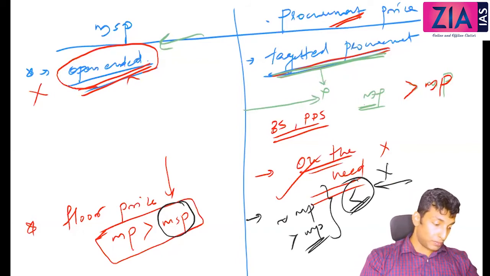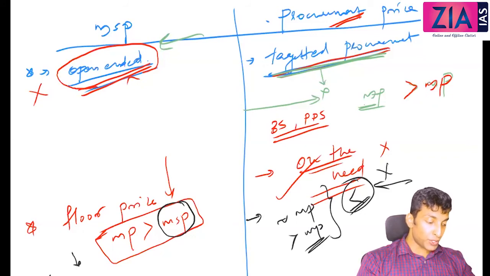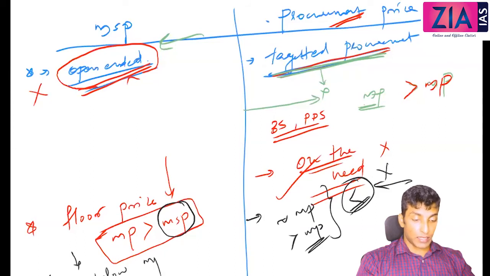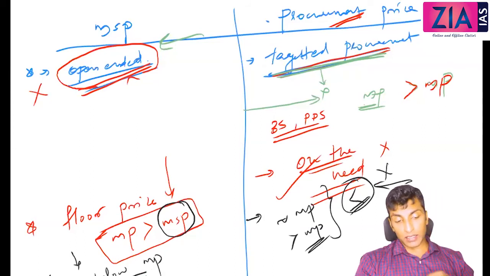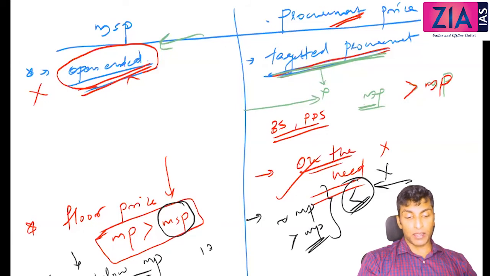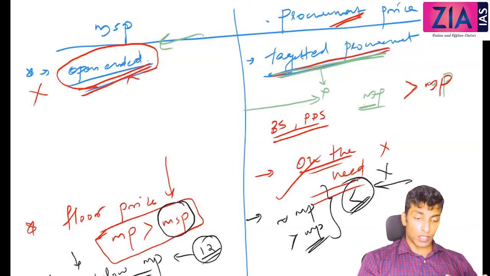Okay, so now you can write here under MSP, it is usually fixed below market price. It is fixed below market price. For example, this year the market price is, let's say, 12 rupees. So when the government is fixing the MSP, it will be fixed below this market price. Okay.